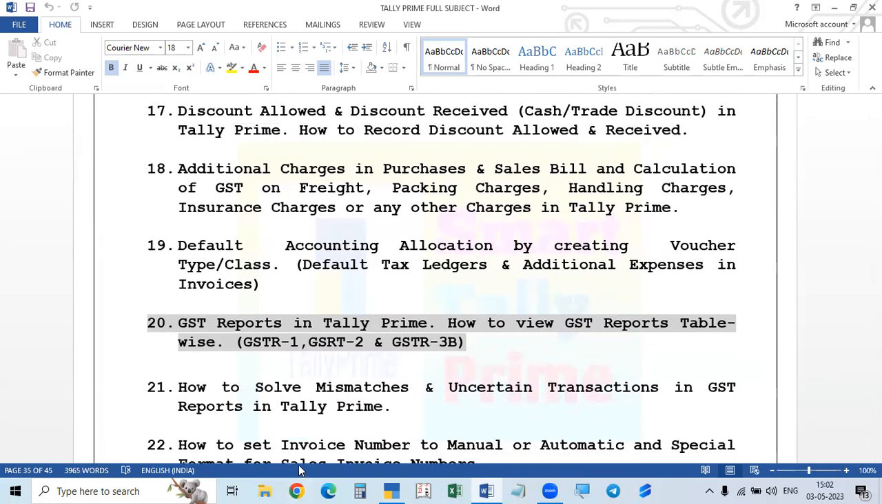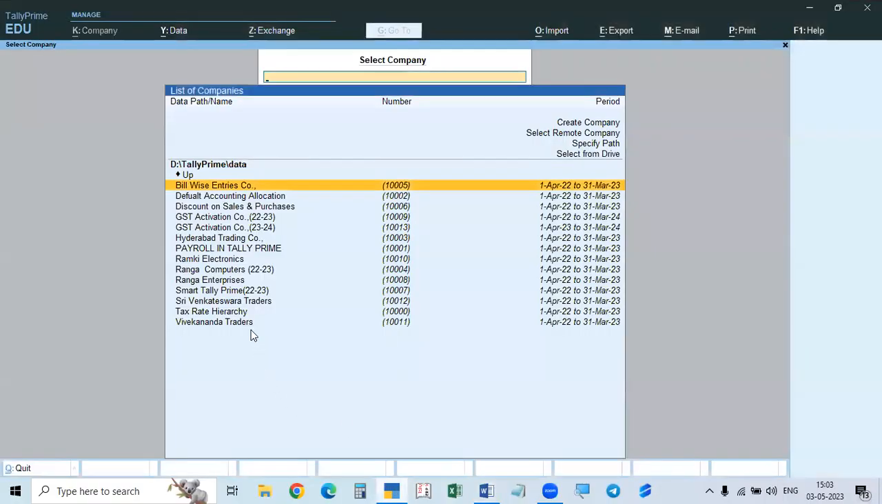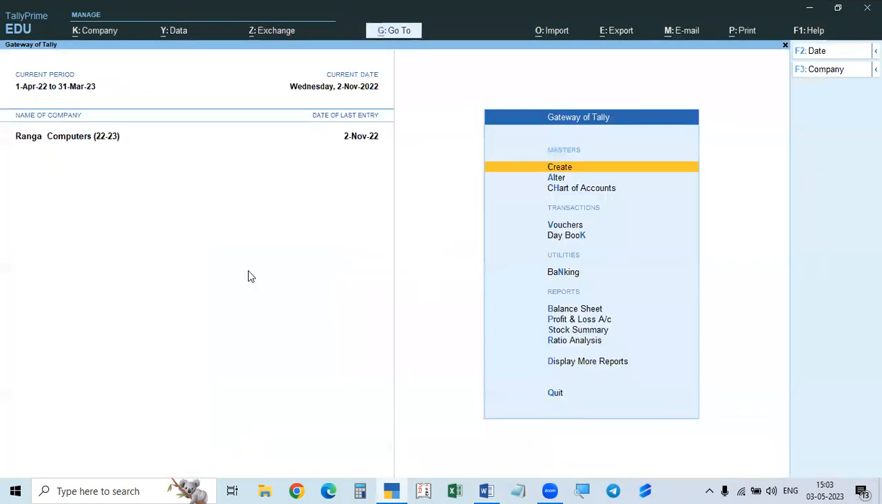In such a case, we cannot file the GST report with the errors. For that, first of all, we have to correct these mismatches and uncertain transactions. What are the mismatches and the uncertain transactions? Any errors in the GST details, if they are available, we have to correct them first. Then only we can file. For example, we will take the example we discussed yesterday. If we go to the GST reports, it will show any uncertain transactions, mismatches, all these things.